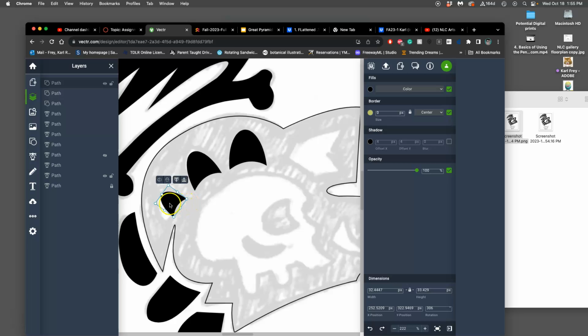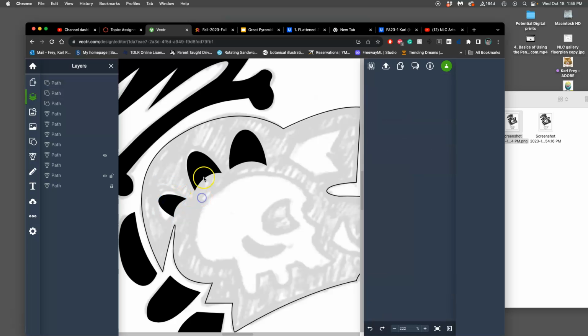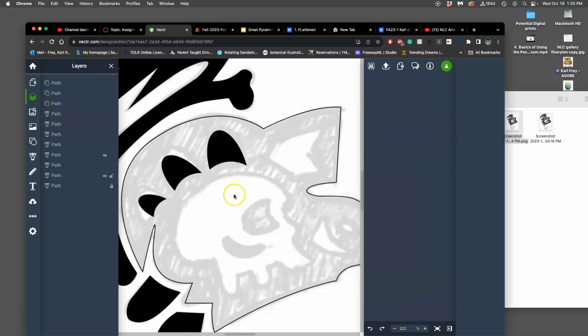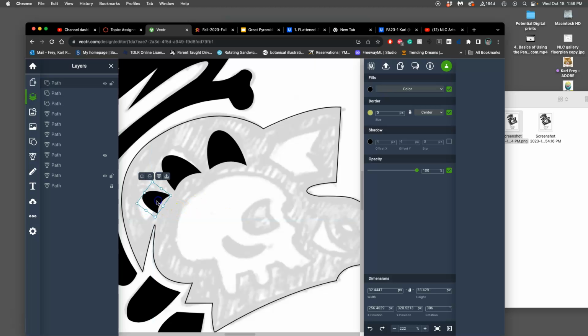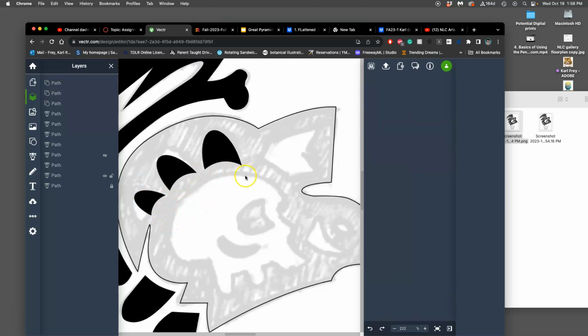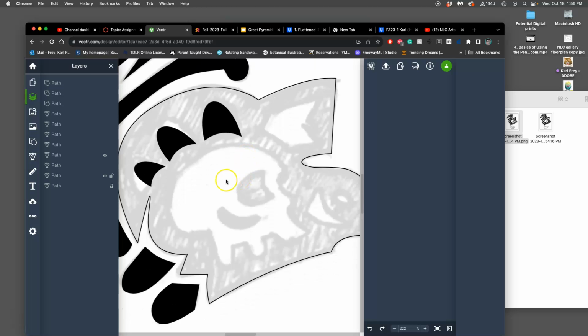And you can tweak them in any way you need. If you hold down Shift, you can even skew them. In Illustrator, this is called shearing. I just want a little bit more space closer here, and maybe grow it a little bit. All right.